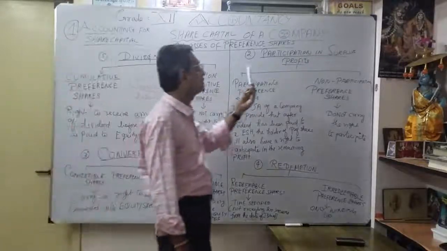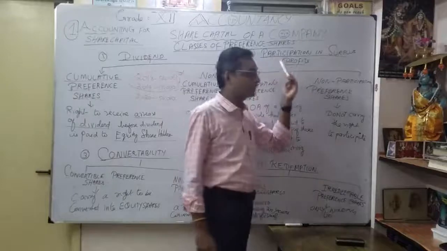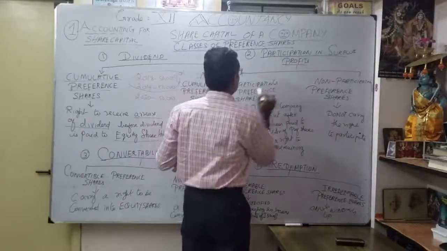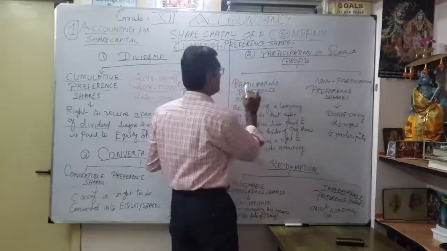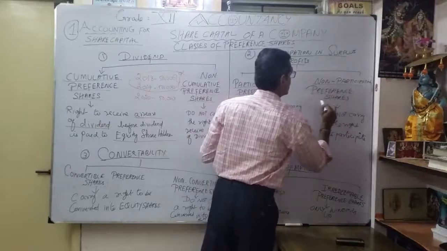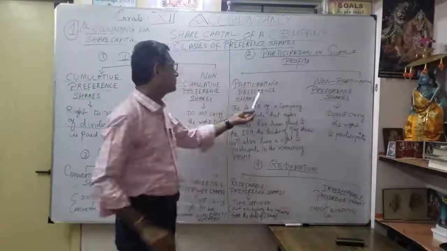Then coming to participation in surplus profits. That is very, very important. As participating preference rights, they can be classified into participating preference shares and non-participating preference shares. What is the meaning of participating preference shares?